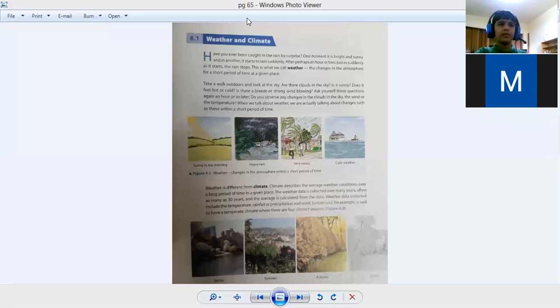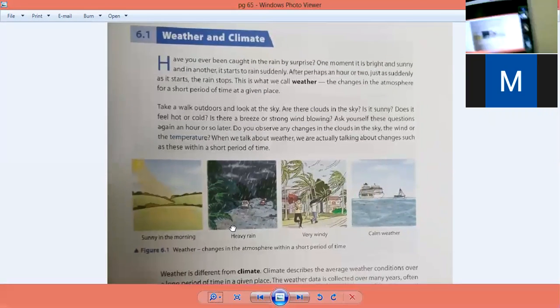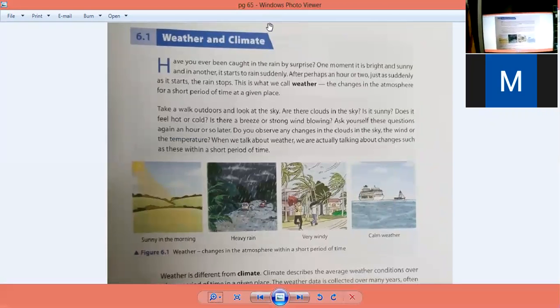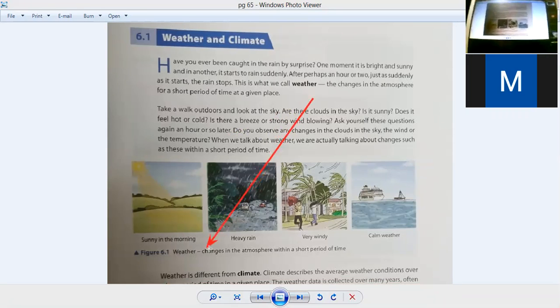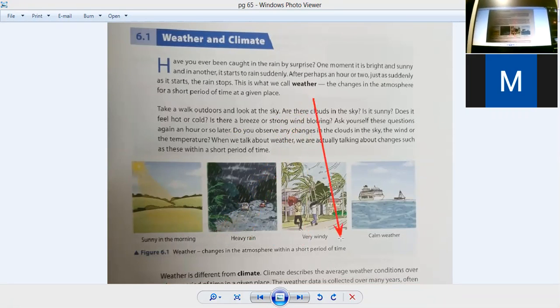So in chapter number 6, we discussed in yesterday's class what is weather and what is climate. Both things, weather and climate, are different. If someone says that weather and climate are the same, it's false. If someone says weather and climate are not the same, it's true. Weather is basically related to a short period of time. The atmosphere for a short period of time is called weather. And weather is technically the changes in the atmosphere within a short period of time.